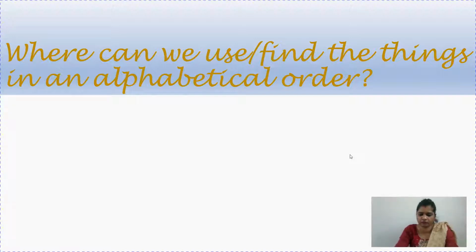Everyone is working from home, so everyone has to use a mobile or laptop. When you go into the contact list, you will see all the names are arranged in alphabetical order. The first name starts with A, and when you go to the end of the contacts, you will see maybe S, or after that T, U, V, W, X, Y, Z.